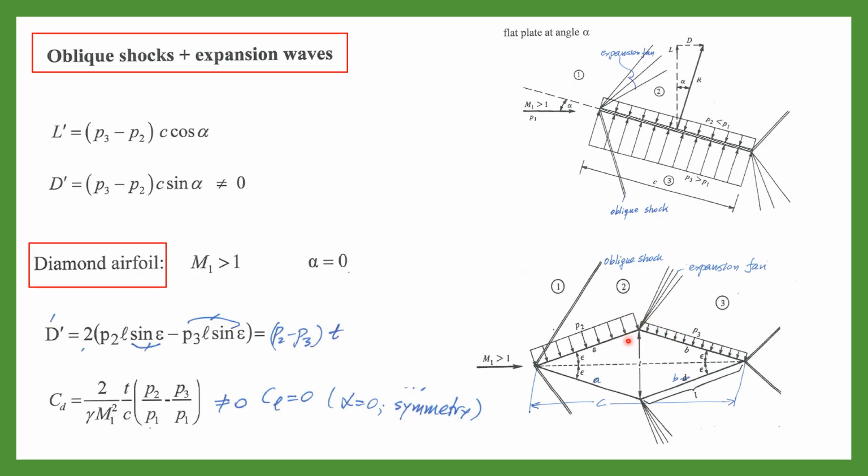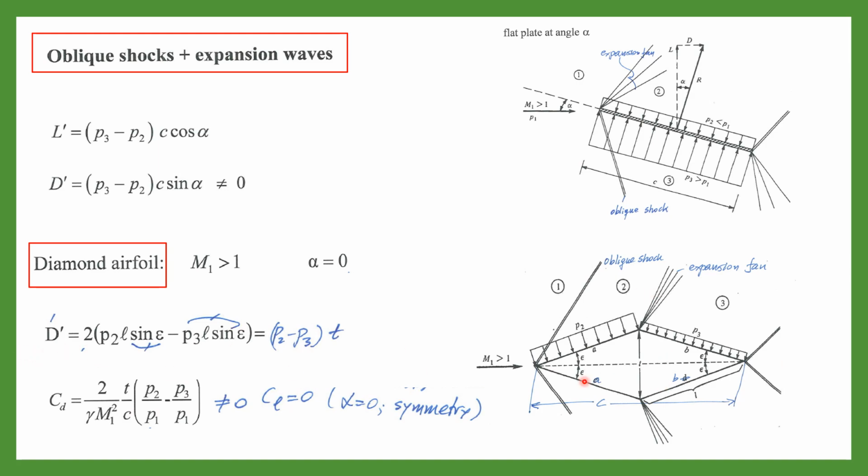The area increases from here to here by 2 epsilon because 1 epsilon goes up, 1 epsilon goes down. The turn angle is 2 epsilon. The bottom also turns by 2 epsilon, and we have two shocks at the end which are not important because they influence the flow after the airfoil. We are interested in the airfoil itself.